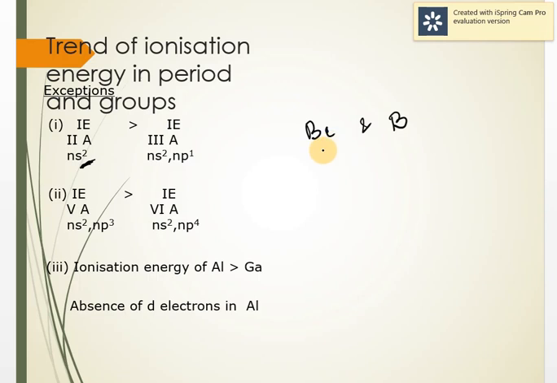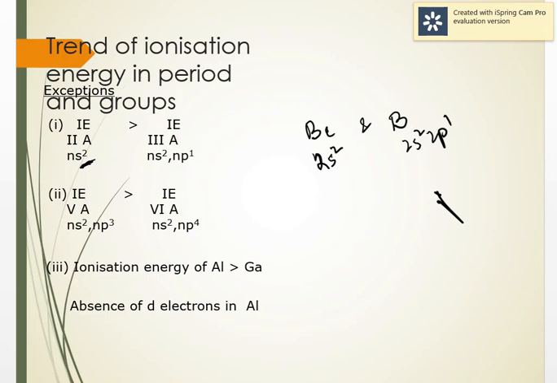Now beryllium, you can see it is ns2. So beryllium, if I want to write, it will be 1s2, 2s2, and boron, it will be 1s2, 2s2, 2p1. So can you tell me which one will be more stable or which one will have high ionization energy? Yes, it's beryllium.